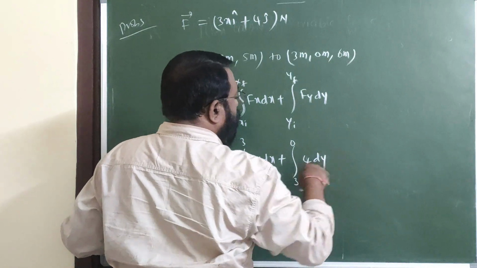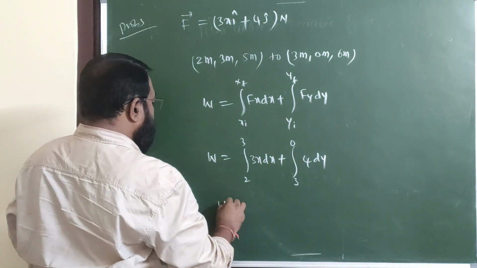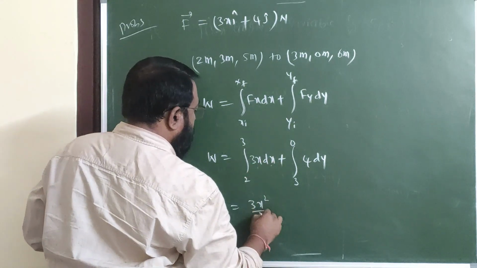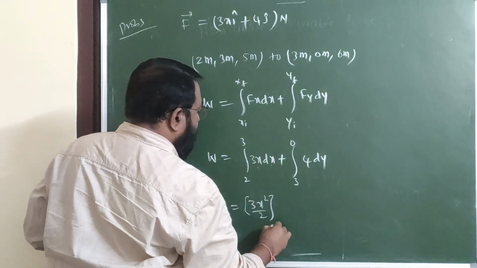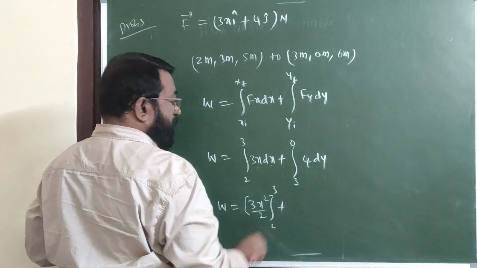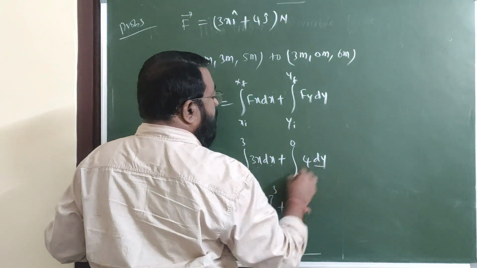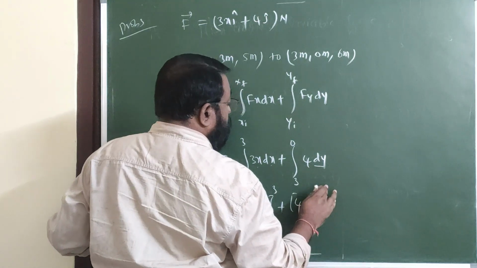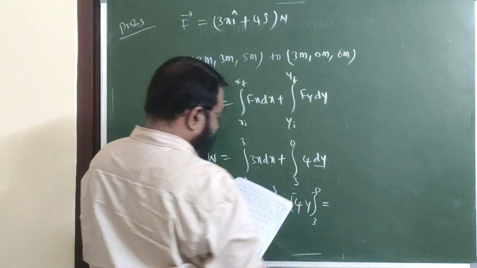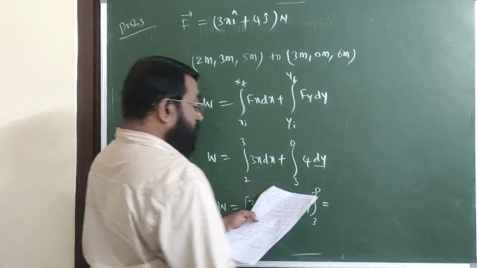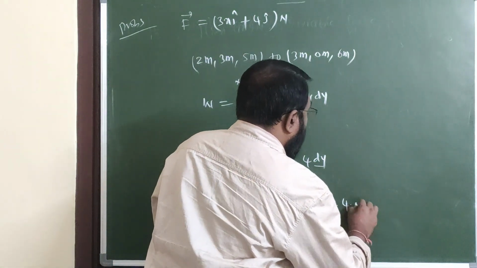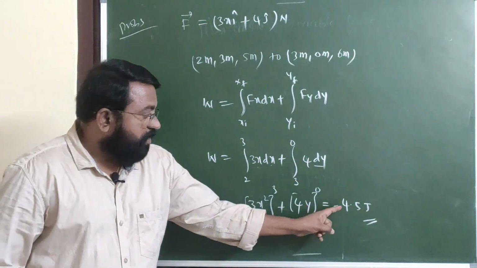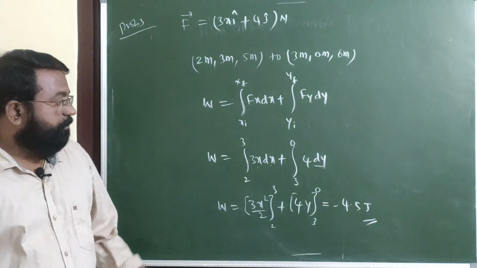This is 4 dy. This becomes W is equal to 3 into integral x dx, x square by 2, limits 2 to 3, plus 4 into integral dy is y, limits changes from 3 to 0. See, by simplification, we get the answer minus 4.5 joules. Here, final answer is minus 4.5 joules.